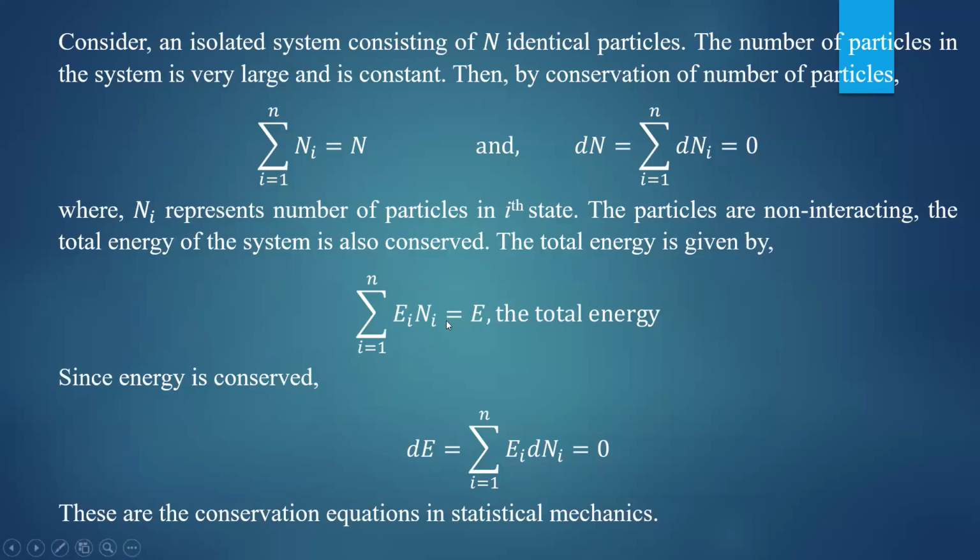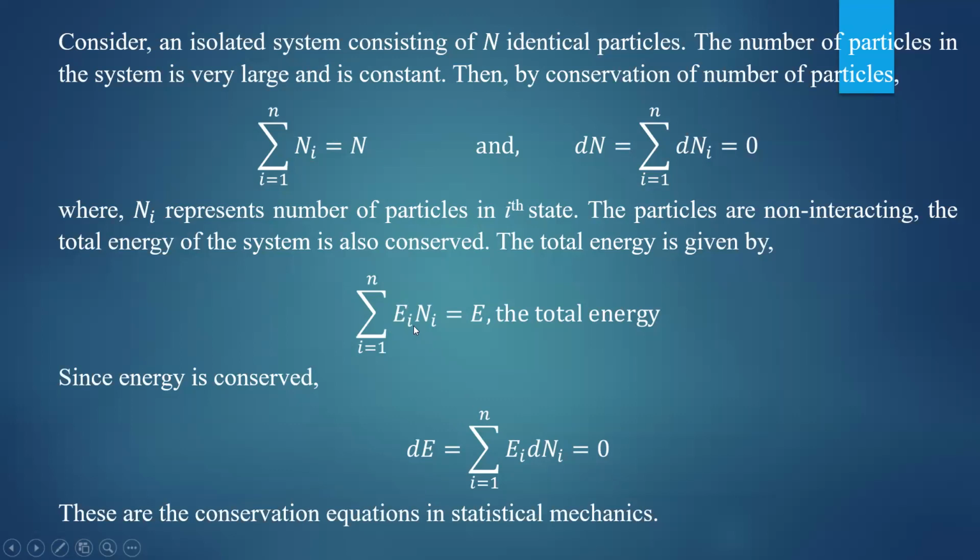So it is energy into number of particles. If there are 10 particles, then it will be 10 Ei. That is very simple. That is equal to the total energy. According to the conservation law, this total energy is also conserved. That is constant. If E is constant, then the derivative of E must be 0.